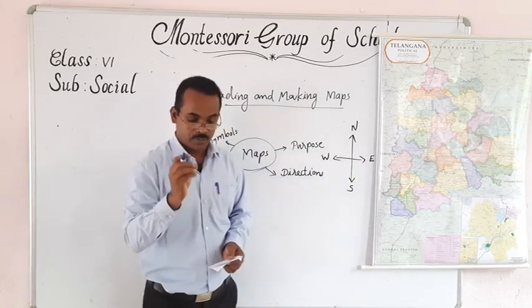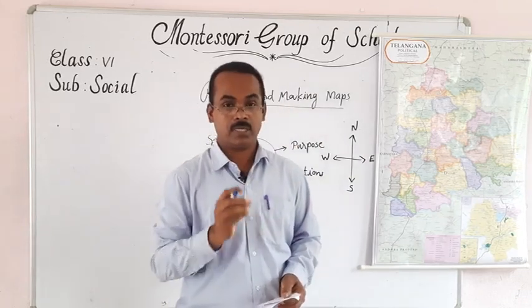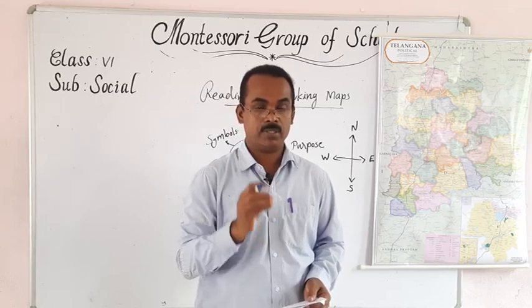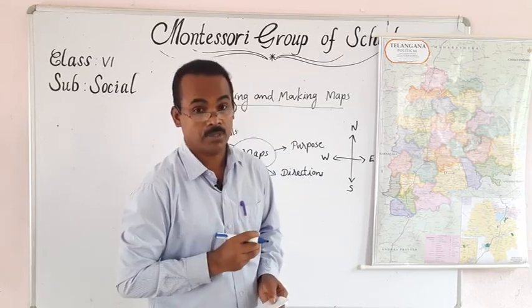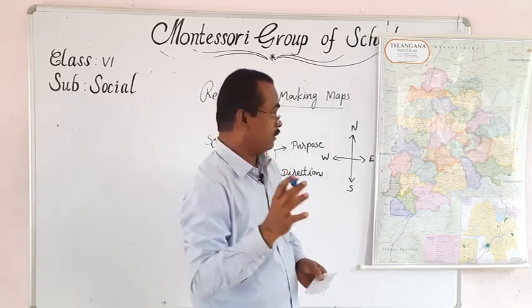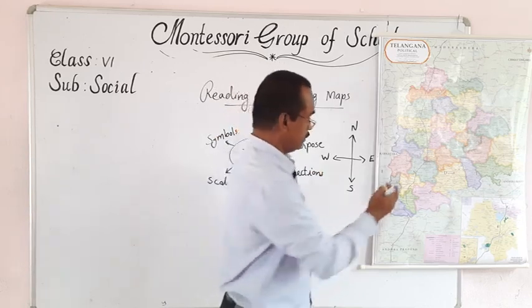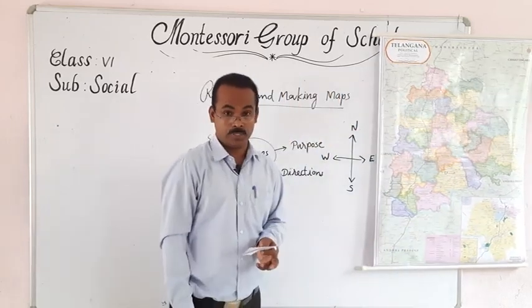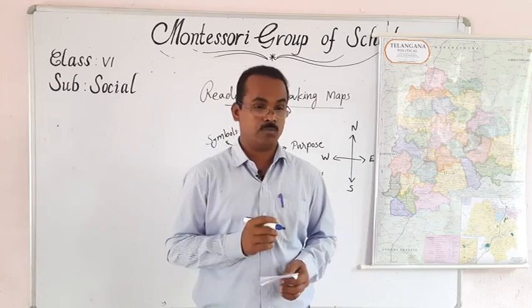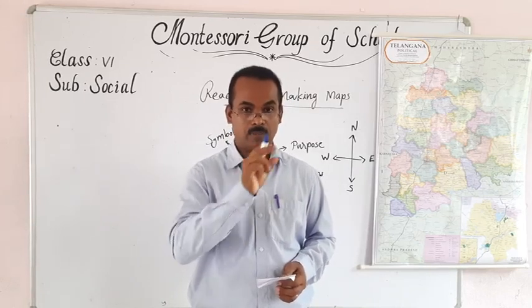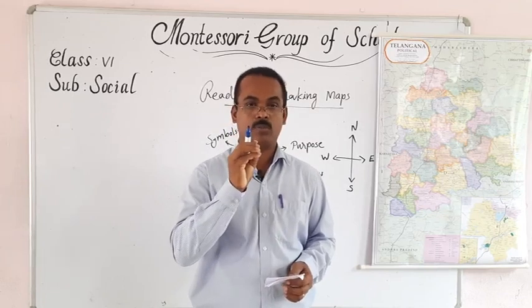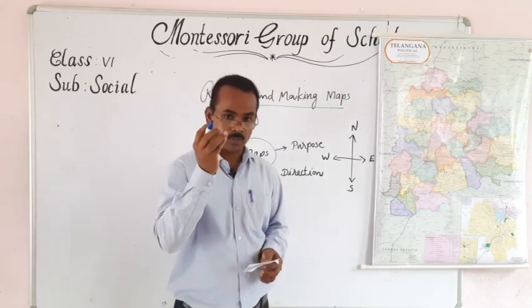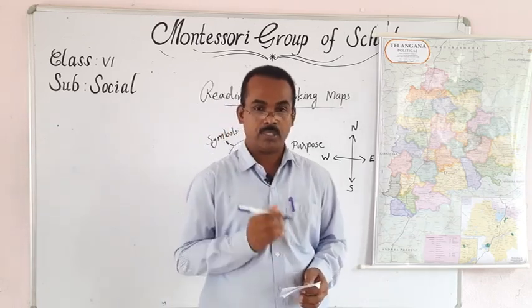Scale means showing distance in a reduced manner. A map maker using scale means showing distance in a reduced manner. Suppose a map is very wide. Telangana's map from north to south is more than 500 kilometers. We cannot make that big a map on a paper, because our papers are small; it is not possible to make a very long or very big map. So we have to reduce it into small units. That is known as a scale.